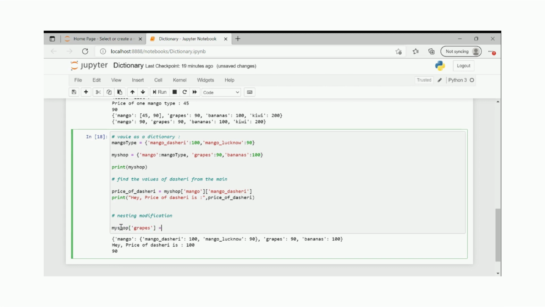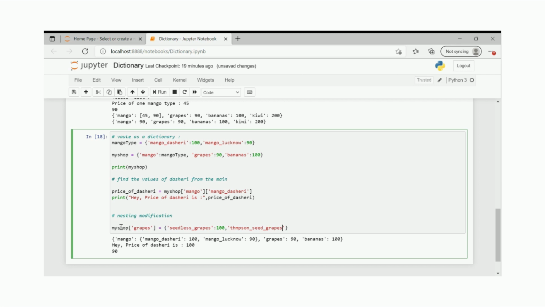I want to replace this with a dictionary saying that yes, I have seedless grapes, which is 100, and I have Thompson seed grapes. Remember the naming, I am just putting it with an underscore.